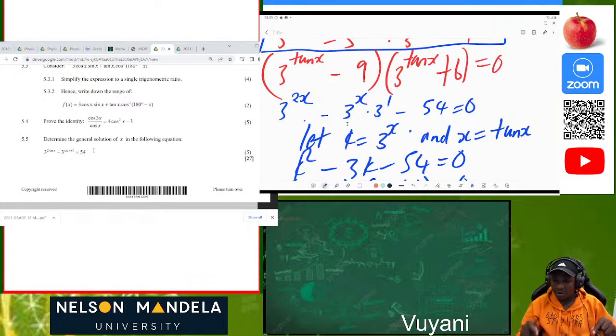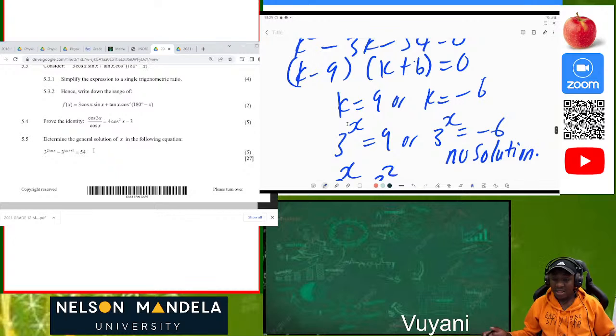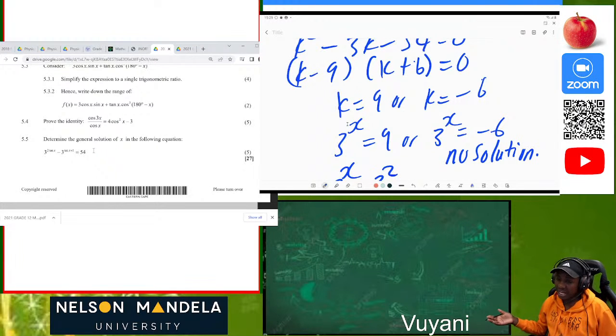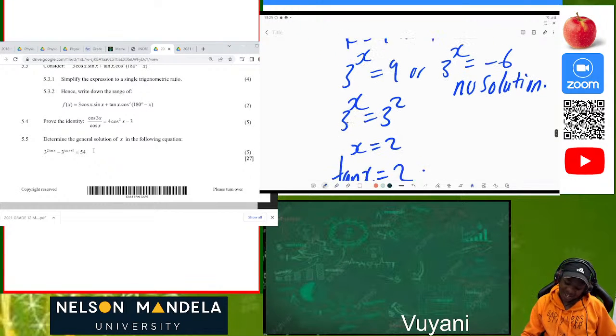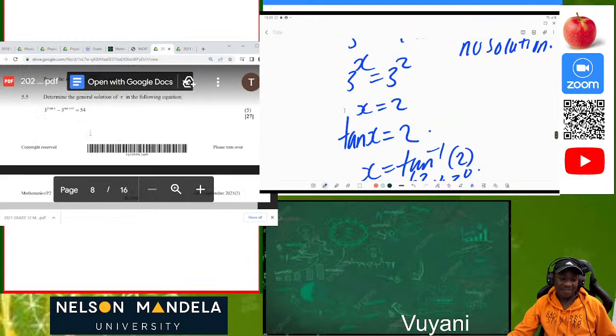If you want to make sure that your algebra skills for solving for x are more polished, please check the Solve for X video which we did last term. It's also there on our Yebo Tutor channel. They will teach you more about the k method, which we use so that you can solve exponential equations. Then you find that our k values are 9 and negative 6. What was k initially? k was equal to 3 to the power x. So now we solve it, and we have our x equal to 2. What was x? We said x initially is equal to tan of x. Then after that, you live happily after.